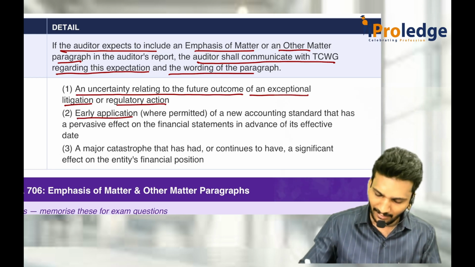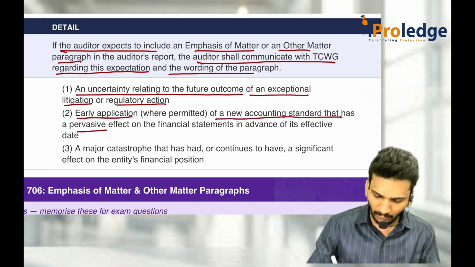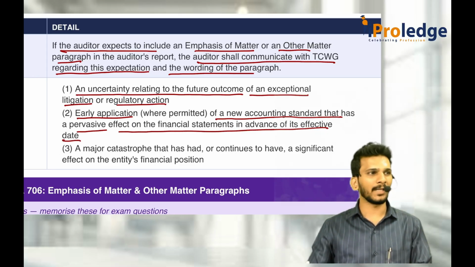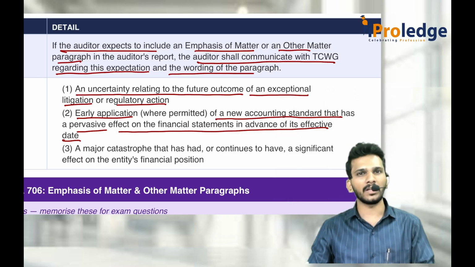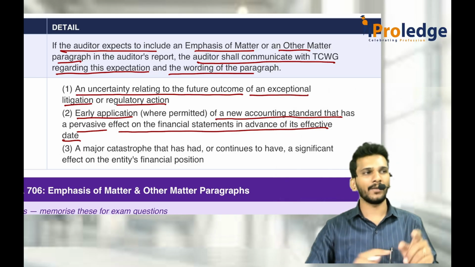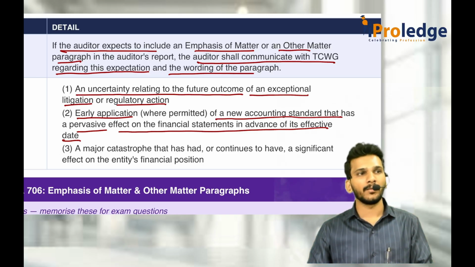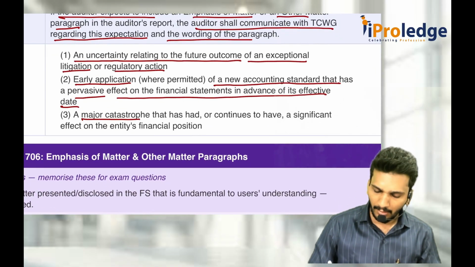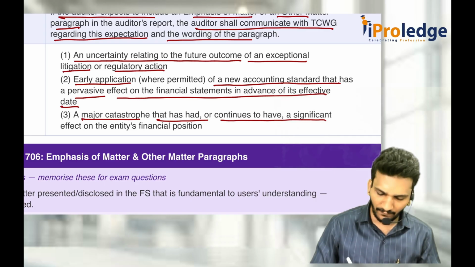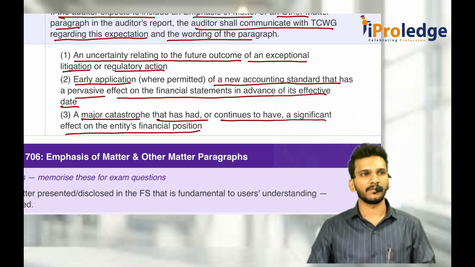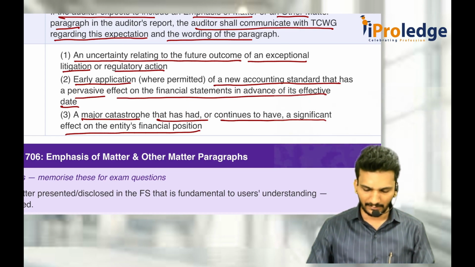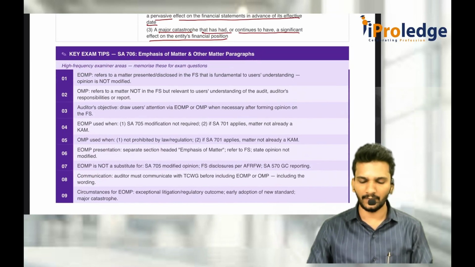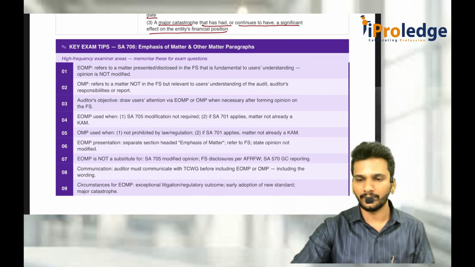Or early application of new accounting standards that has a pervasive effect on the financial statements, in advance of the effective date. That means Ind AS is not applicable for you, but you started applying Ind AS from today only, though it is applicable for you after 3 years. Then everything entirely changes because of the accounting treatment. Pervasive effect is there. Then tell it as an EOM paragraph. Or there is a major catastrophe that has occurred or continues to have a significant effect on the entity's financial position. You also have a look into these things. These are the matters when you will go for EOM and other matter paragraph, 706. Have a look into it.